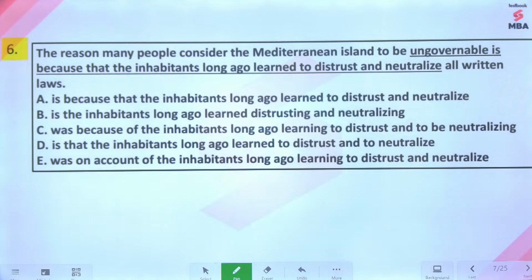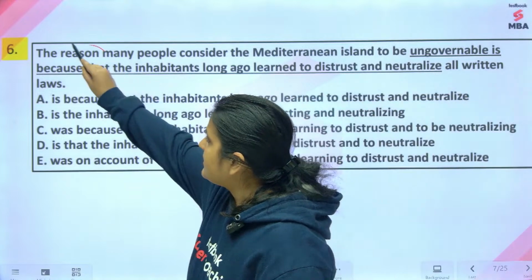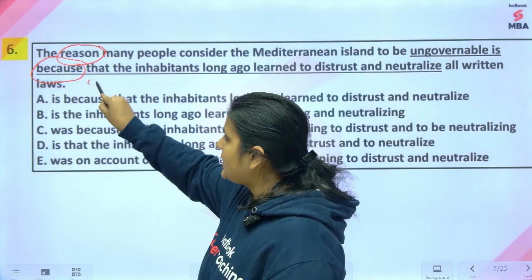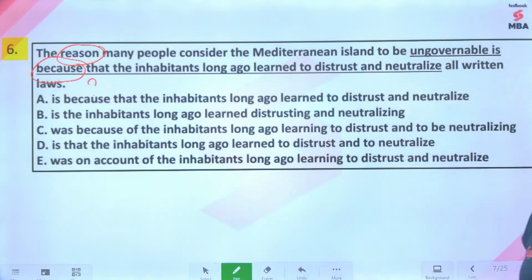The reason many people consider the Mediterranean island to be ungovernable is because, ये ध्यान रखना कि reason दिया है, again because की ज़रूरत है या नहीं. Okay, try to avoid unnecessary redundancy.